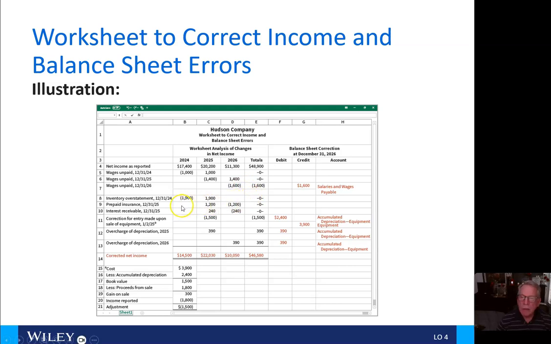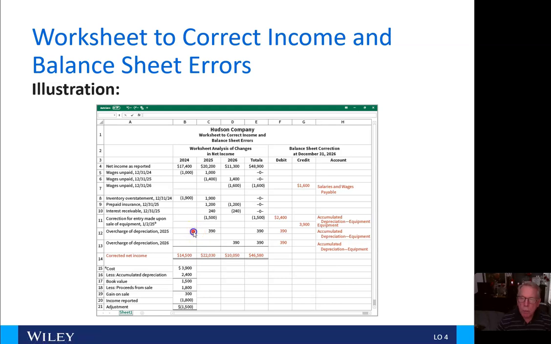And so here's the inventory overstatement here, self-correcting in 2025, prepaid insurance, self-correcting in 2026, the interest receivable, self-correcting in 2026, and the correction made upon sale of equipment for $1,500 here, and we have some balance sheet effects for that too, but we'll get to that in a second.